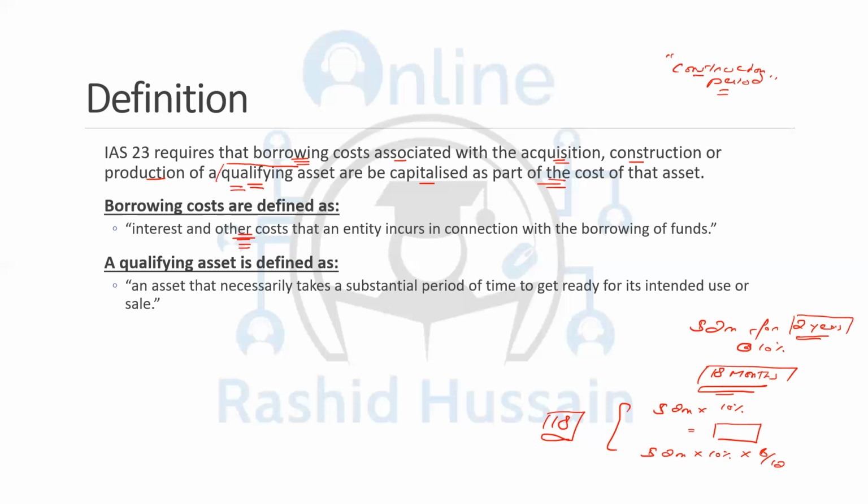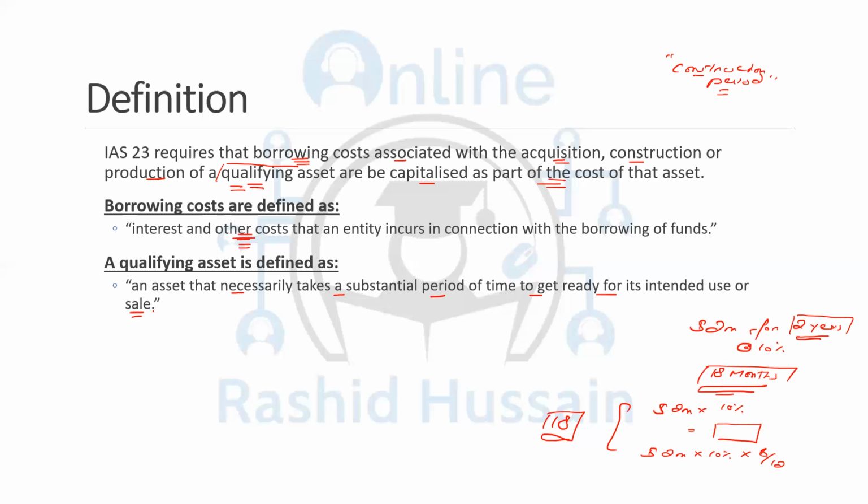For example, if I am buying any inventory which is ready-made, that means I cannot capitalize the interest cost, because IAS 23 specifically says that you can only capitalize the cost associated with the qualifying asset. Now, what does the qualifying asset mean? An asset that necessarily takes a substantial period of time to get ready for its intended use or sale.